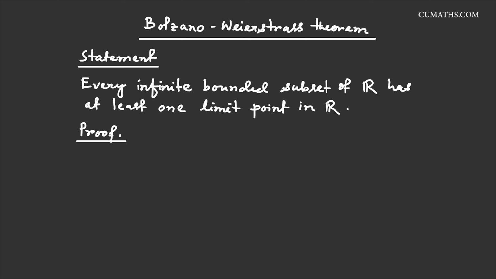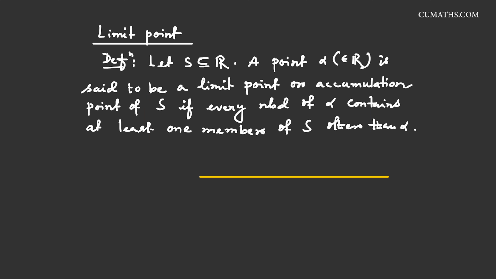So I would like to first define what is a limit point and then prove it. Suppose that this is any subset S of real numbers. Suppose this is plus infinity and this is minus infinity. This is our real line and this is our set S, and let us take alpha to be any point of S. Suppose this is alpha plus epsilon and this is alpha minus epsilon. So the neighborhood of alpha is (alpha minus epsilon, alpha plus epsilon). This is the neighborhood of alpha.